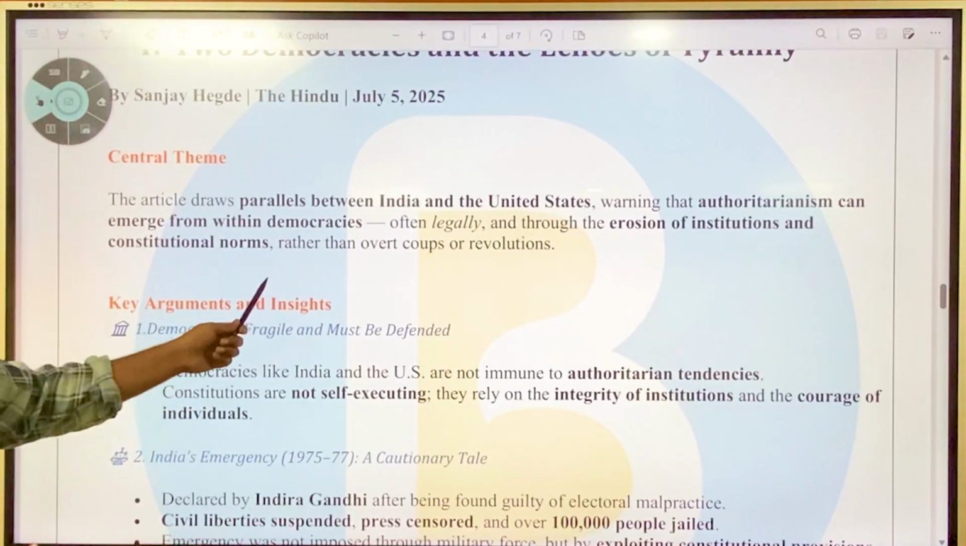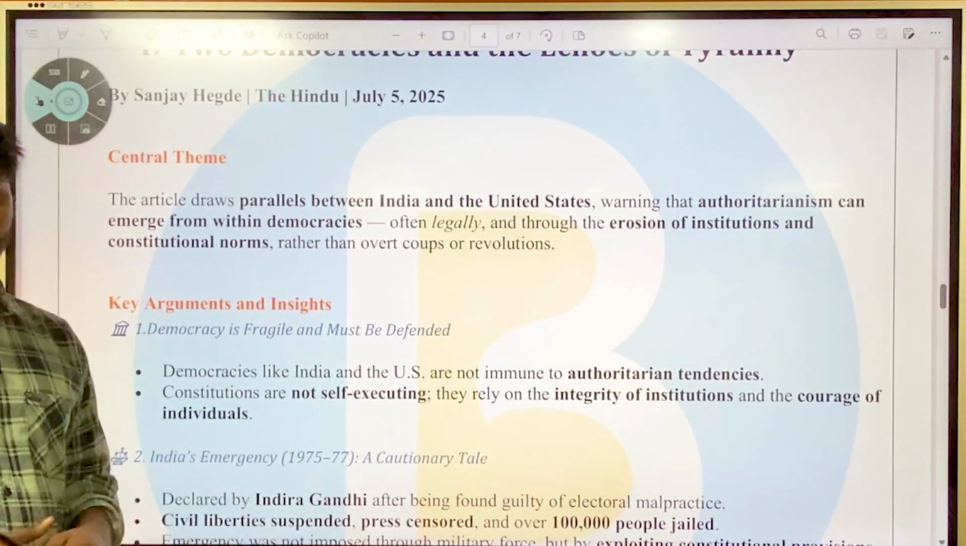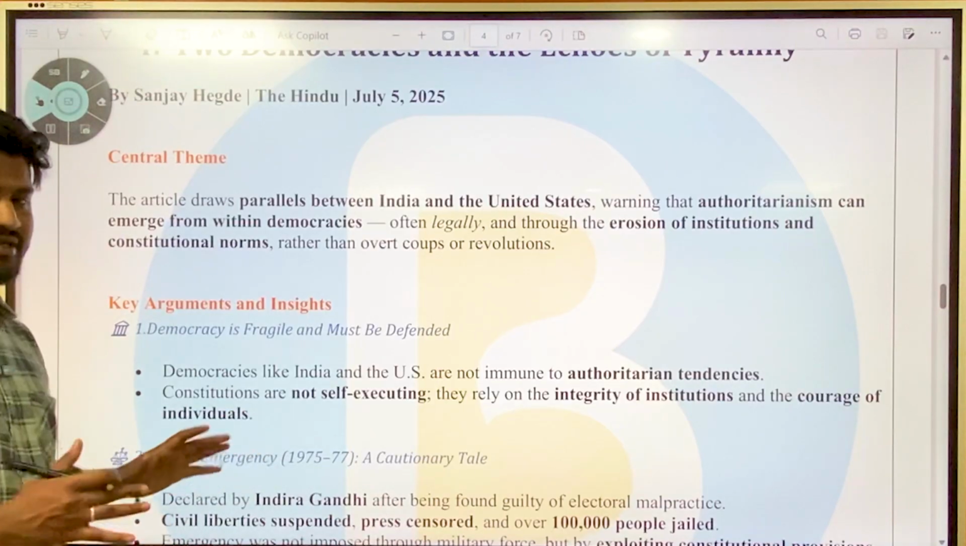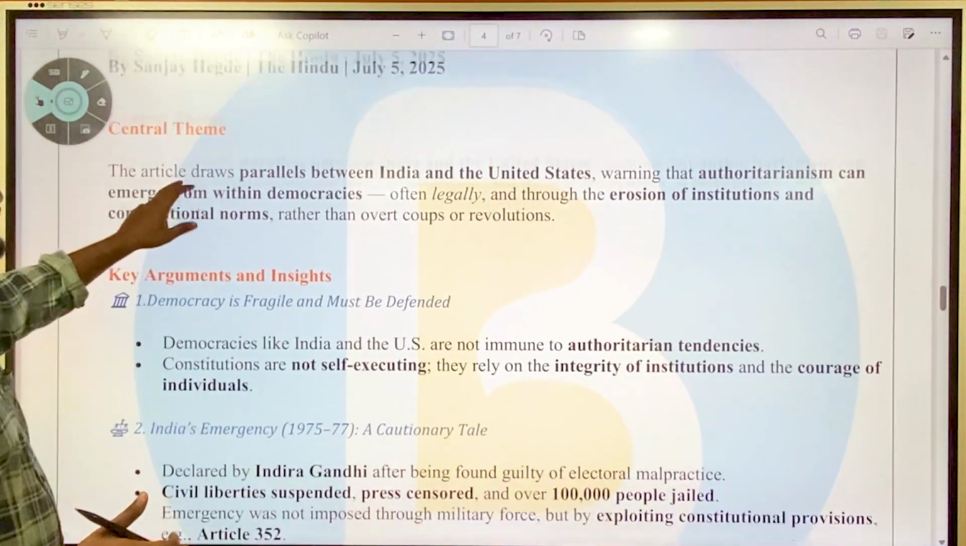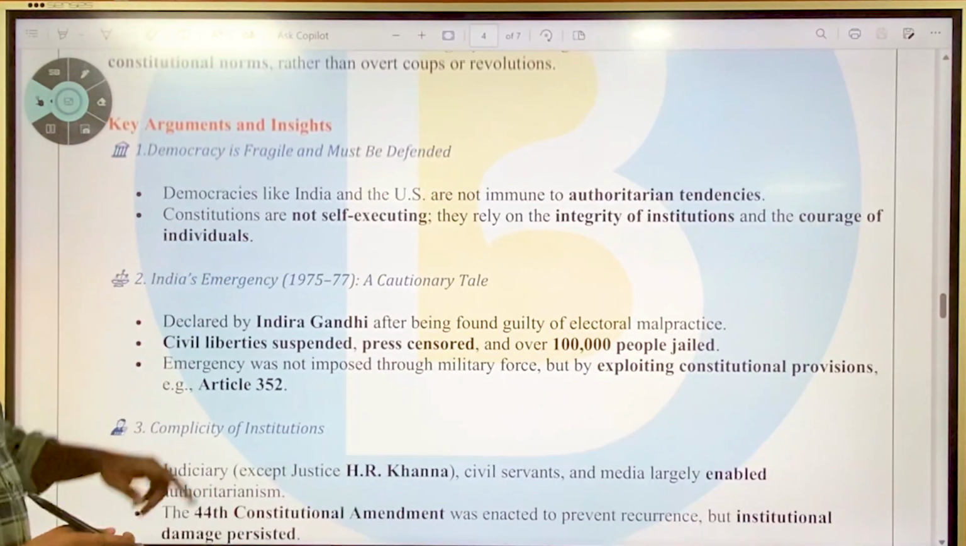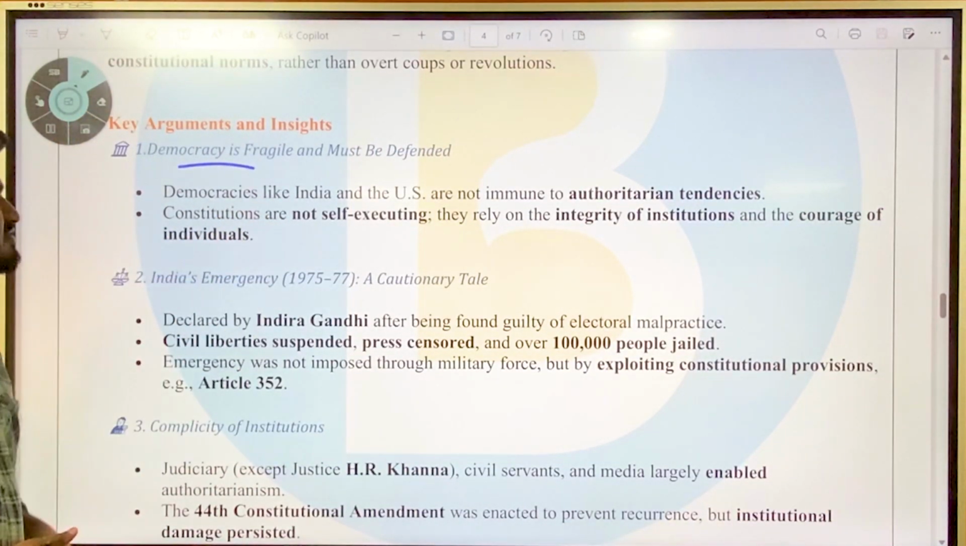He makes a comparison between the United States and India and says that there is authoritarianism growing in both the countries. These are not my views, or the views of the public. These are the views of Sanjay Hegde. The key arguments and insights given by him are: democracy is fragile and must be defended. That is, democracies like India and the USA are not immune to authoritarian tendencies.